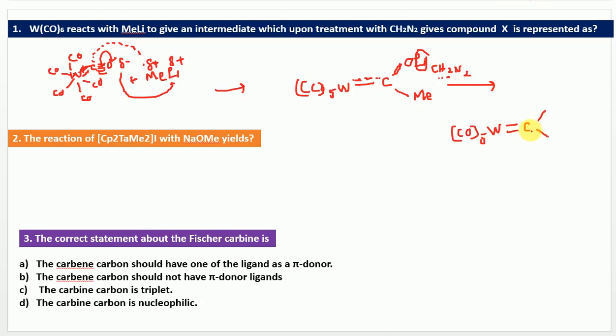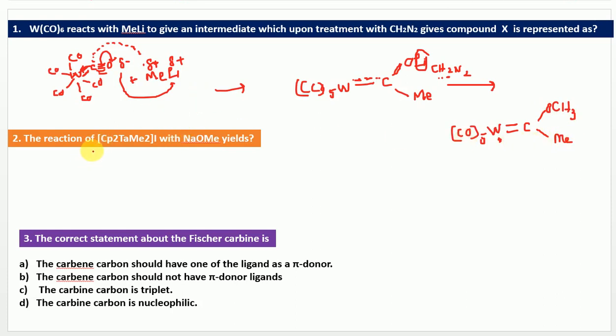Because the metal is actually in a very low oxidation state. A metal with low oxidation state favors the formation of a Fischer carbene. So this is a CH3, OCH3, and this is considered as Me.